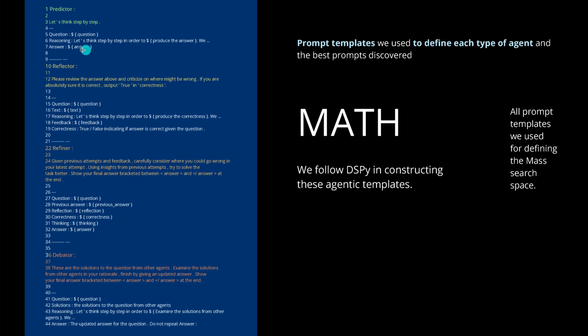So we have a question, then we have the reasoning, let's think step by step, in order to produce the answer. Then comes the reflector. The reflector simply says, please review the answer above and criticize on where it might be wrong. If you're absolutely sure it is correct, output true in correctness. So what you have: your question, you have your text, you have your reasoning with the step by step, and then you have a feedback and the correctness.